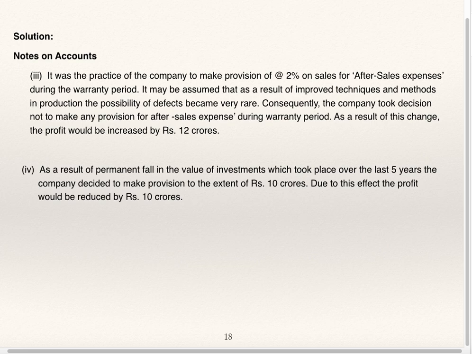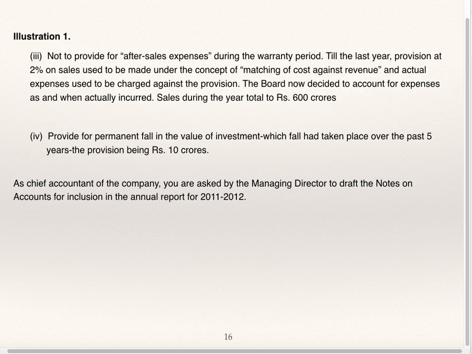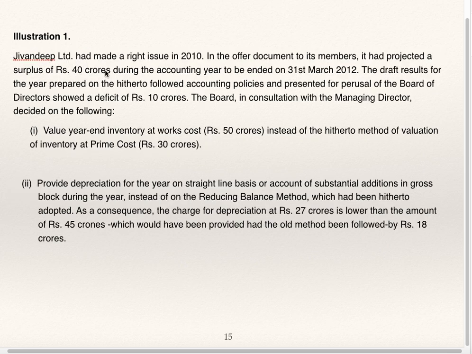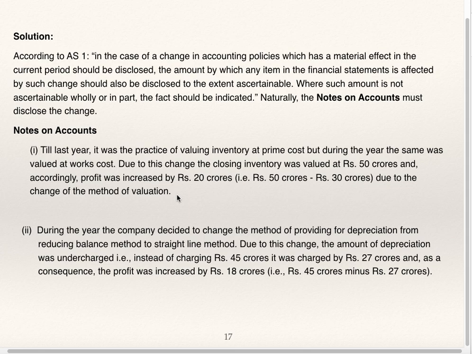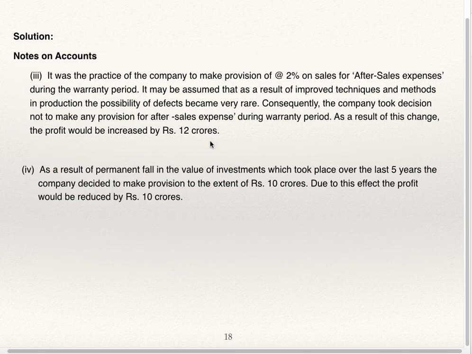So totally, they had projected surplus of 40 crores. That surplus you will get: 20 plus 18 plus 12 minus 10, which is equal to 40 crores.